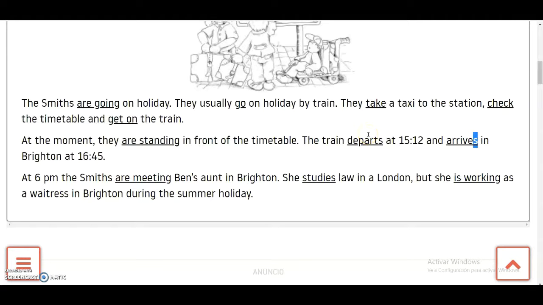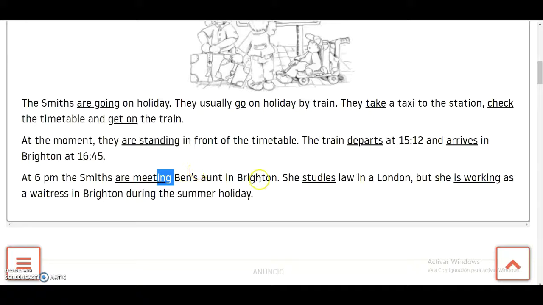At 6 p.m. the Smiths are meeting because you are talking about the future. If you say it at 6, that moment is not now, so you're talking about the future. That's why you use ing to talk about something that is going to happen soon. But we are going to see that in the next explanation below, okay?